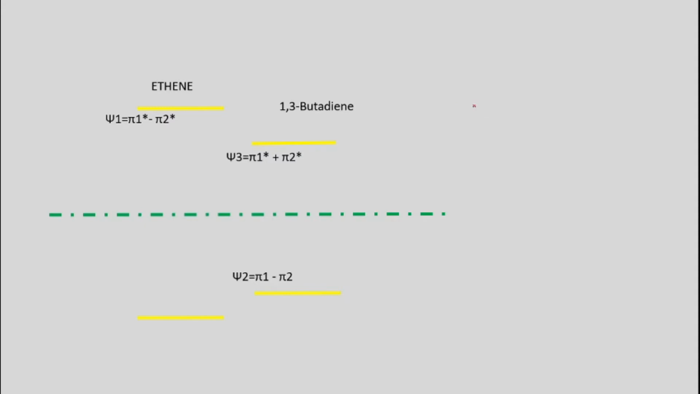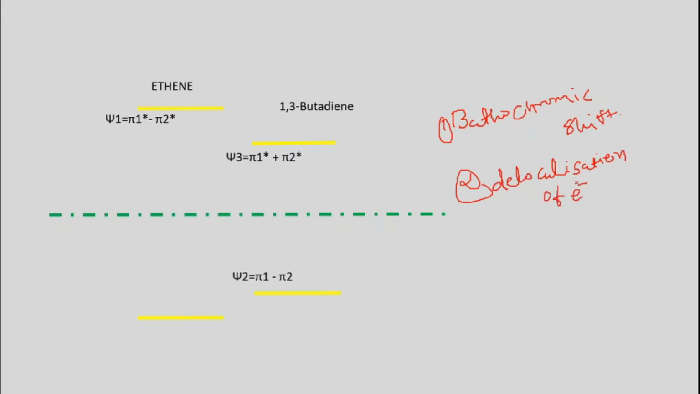Now due to conjugation, what really happens? The theory behind this is that due to conjugation, delocalization of electrons in the molecule occurs. As a result, a new set of molecular orbitals is formed, and thus it lowers the energy gap between HOMO and LUMO, and hence the bathochromic shift occurs. This situation may be illustrated by the diagram that you can see here, of ethylene and butadiene.